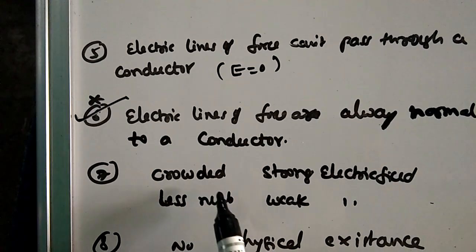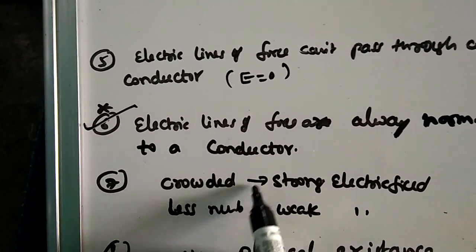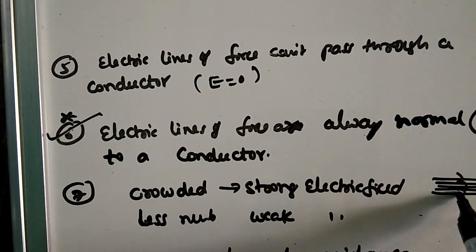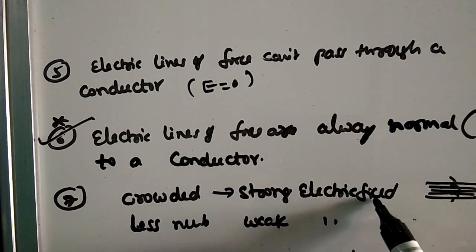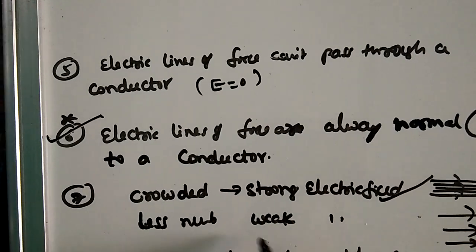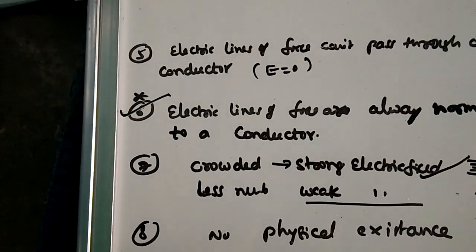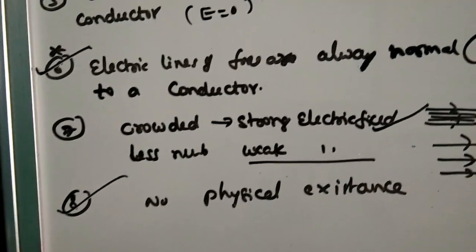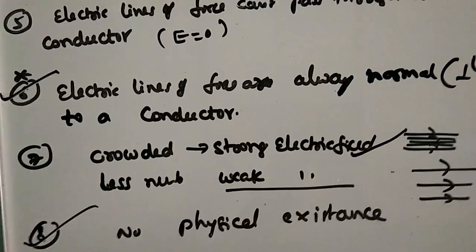Next, if electric lines of force are crowded, meaning a large number of electric lines of force are there like this, that means a strong electric field is there. If electric lines of force are fewer, that means a weak electric field is there, remember. Electric lines of force have no physical existence. We cannot see them directly.